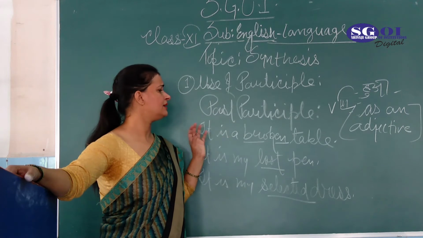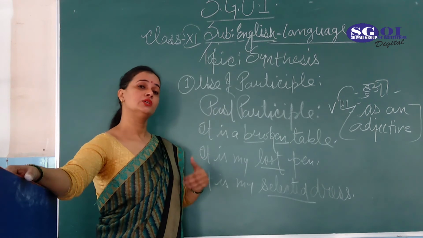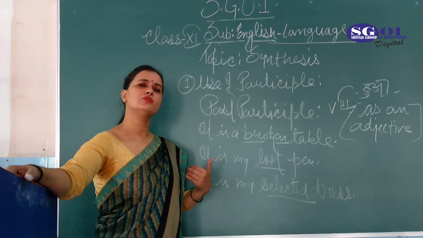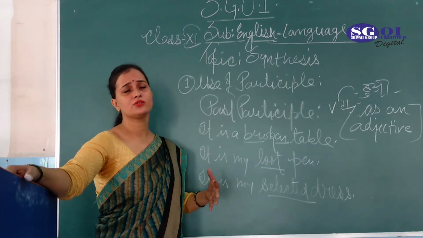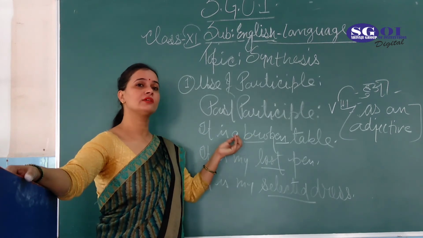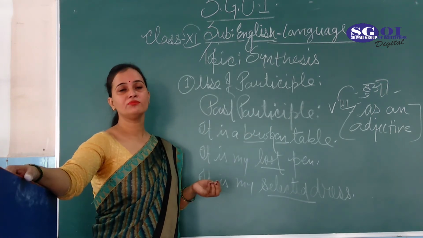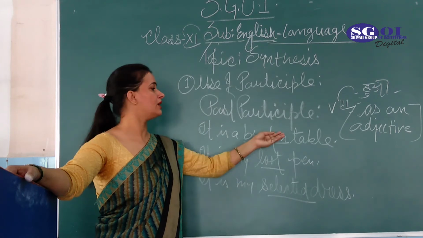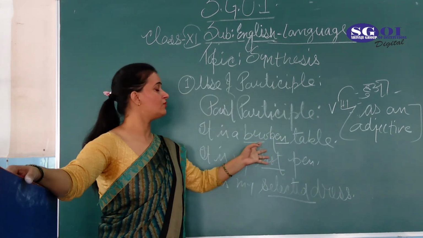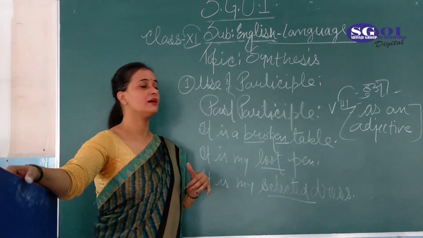There will be two sentences. It's a table. It's broken, so you can change it. You can combine it into it's a broken table. Either you can say it's my table, it's broken, so it's my broken table. But the thing is that you have to recognize that whenever the third form of the main verb is used in the sentence before your noun, it works as an adjective in the sentence. It does not work as a main verb in the sentence.